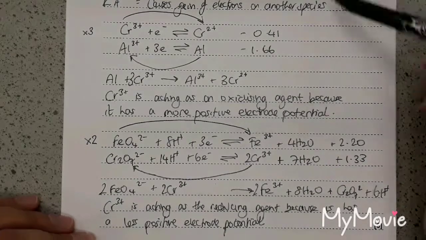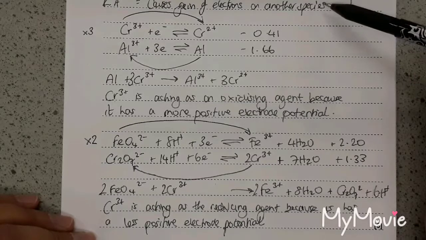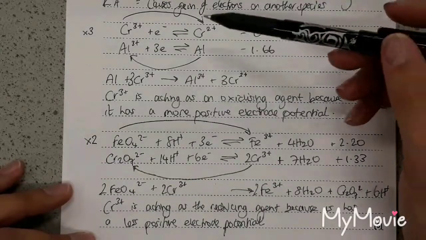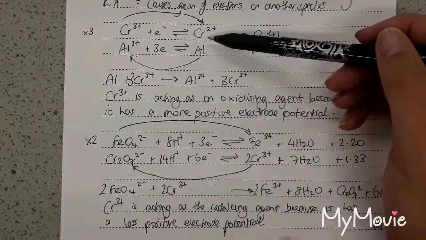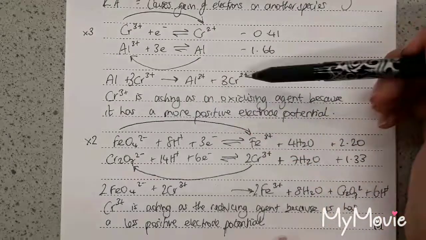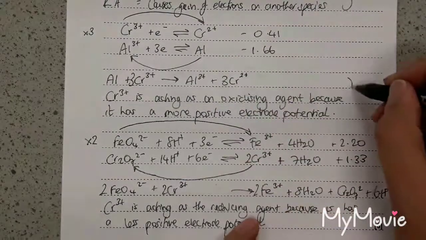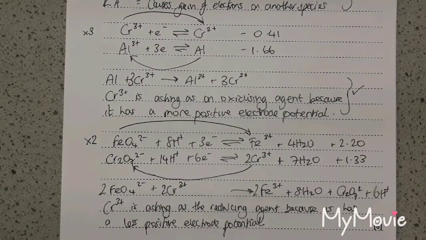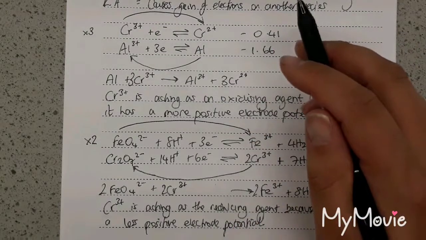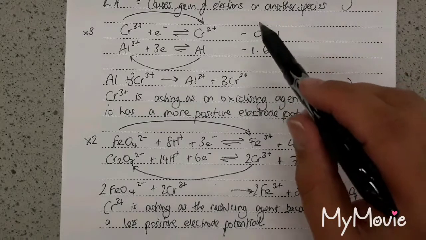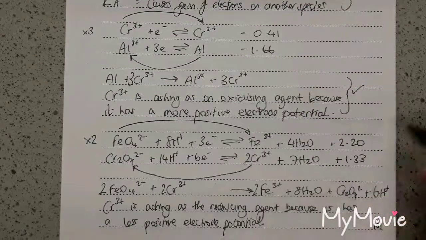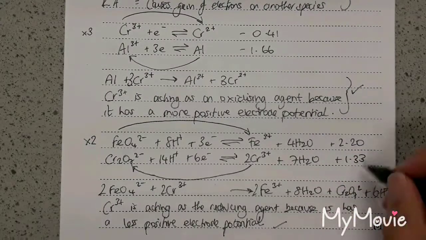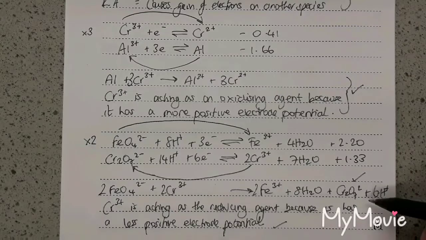So marks, 1 mark for the oxidizing agent, reducing agent. Second mark then would be in the first equation, the chromium reacts to the oxidizing agent and the equation. So all of this here is for your second mark. Okay. Third mark is going to be chromium reduces the FeO4 2-. So third mark for this statement here, fourth mark for the equation. So they're giving you a mark for that one because it must be more difficult to do because you're having to do a bit more work.